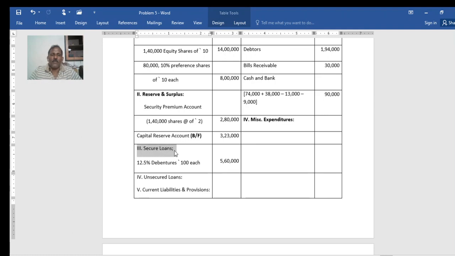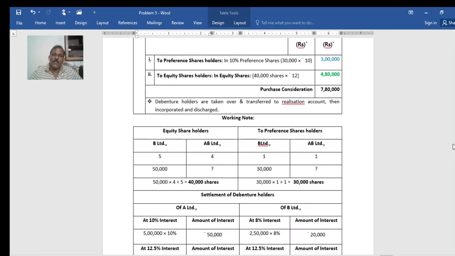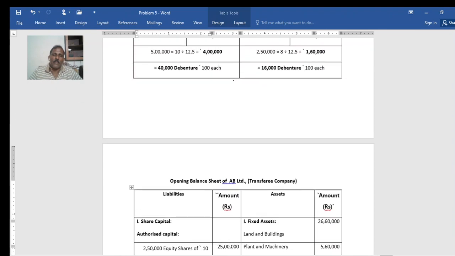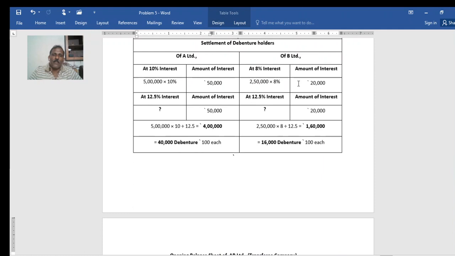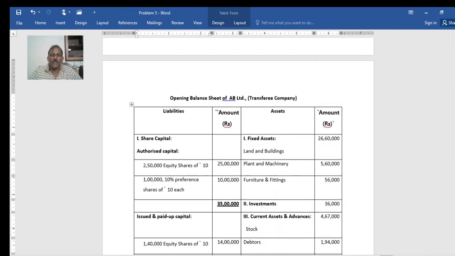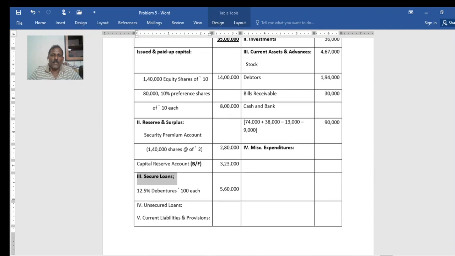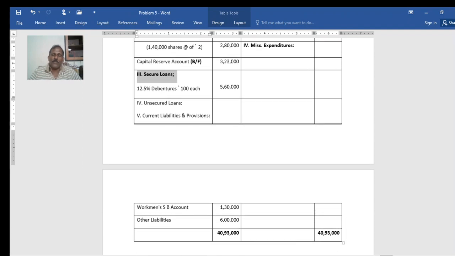Now it is at 12.5%. The 12.5% debentures of debenture holders of A Limited got new debentures in AB Limited. That is there in the chart at the end here. 40,000 debenture plus 16,000, so 56,000 debentures of rupees 100 each, that is 5,60,000. And also unsecured loan, no other loans.